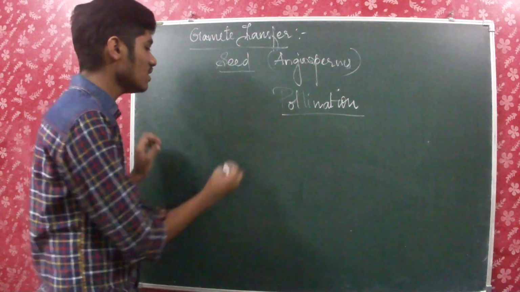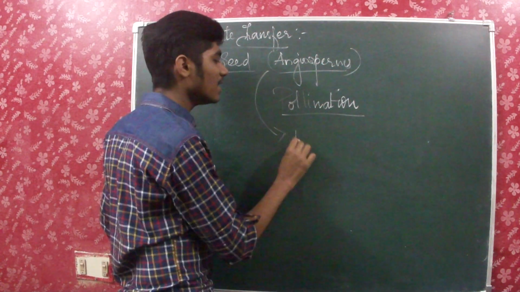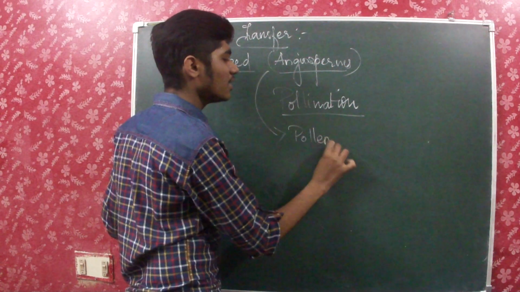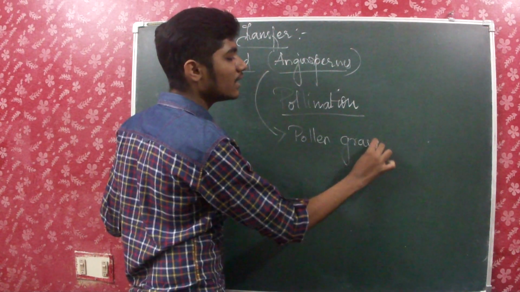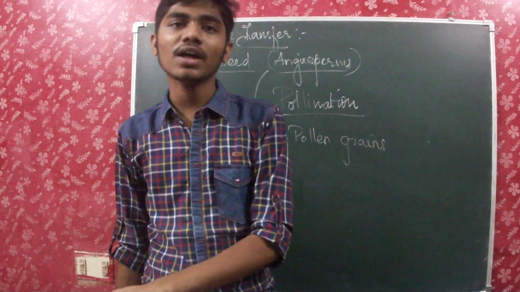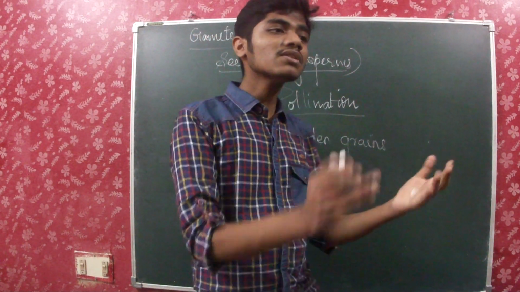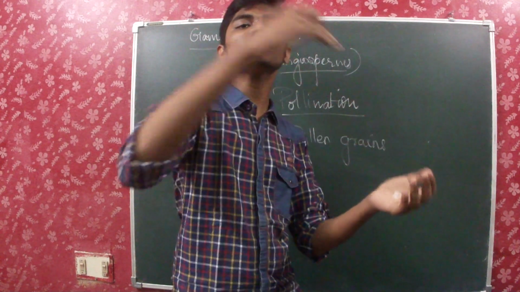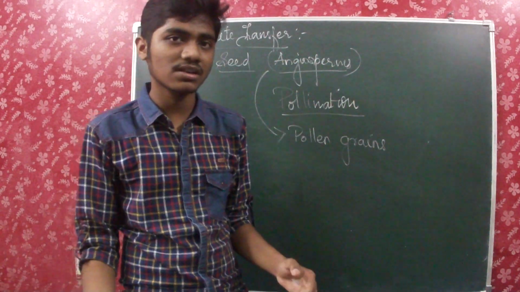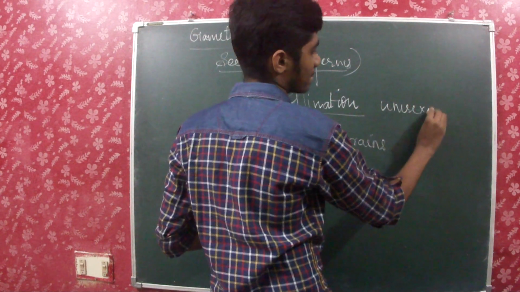So what is pollination? In angiosperms, the things which carry the male gamete are the pollen grains. Am I right? So the pollen grains are the ones which carry the male gamete. These pollen grains from one flower have to be taken to the other flower, or to the stigma of the other flower. Am I right? So that kind of a transfer from the pollen to the stigma of another flower is known as pollination. But if it is unisexual, this thing happens.